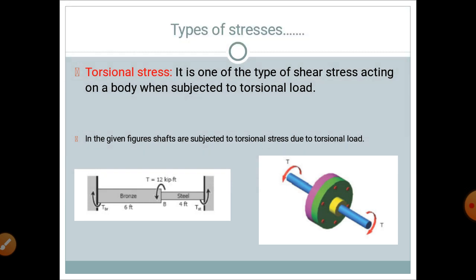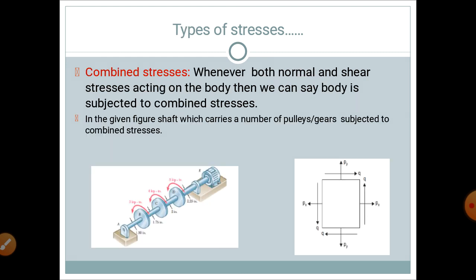Due to the transmission of torque, the shaft is subjected to a torsional stress. The same here with the flange. Due to the transmission of the torque from one shaft to another with the help of the flange, the shaft is subjected to a torsional stress due to this torsional loading. So these are real life examples of torsional stresses.